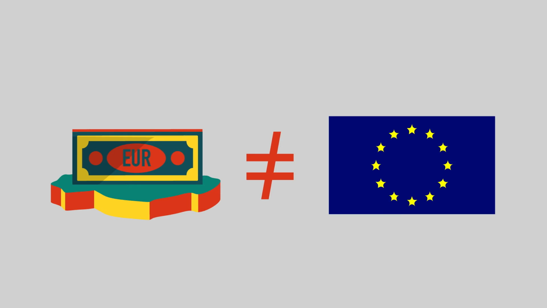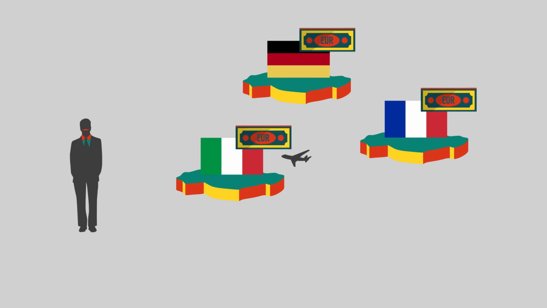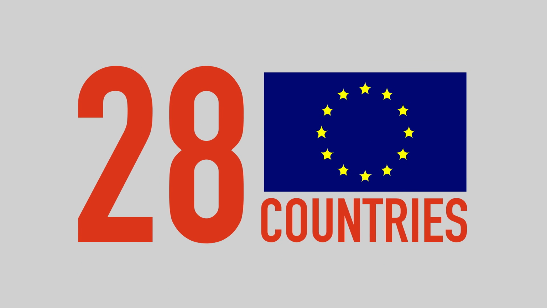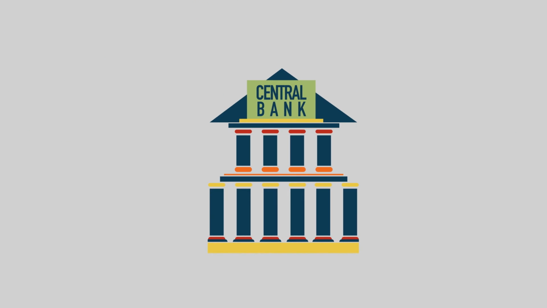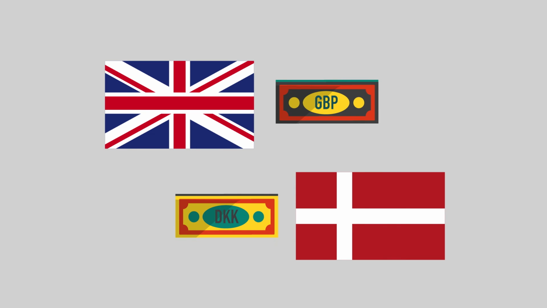One thing must be noted is that the European Union does not equal the Eurozone. Jack once traveled to other European countries, and he had a great time in Germany, Italy, and France. However, when he was visiting Denmark, he found out that Denmark is not using the euro as their settlement currency, and this bothered him quite a lot. There are 28 member states in the European Union, and only 19 of them are using the euro. The euro is managed by the European Central Bank. Today, the UK and Denmark are still using their own currencies respectively instead of the euro.